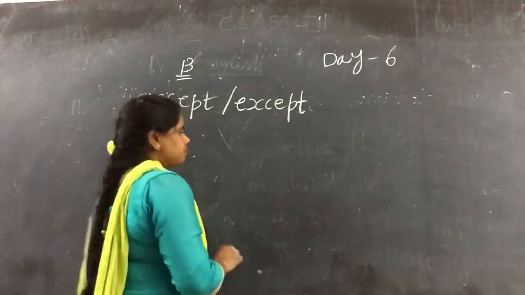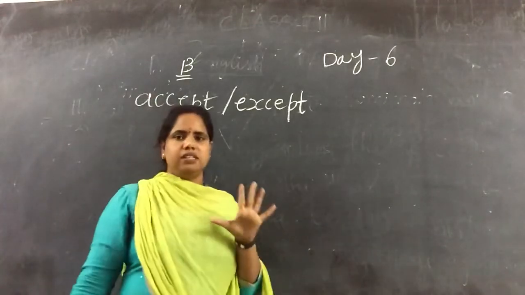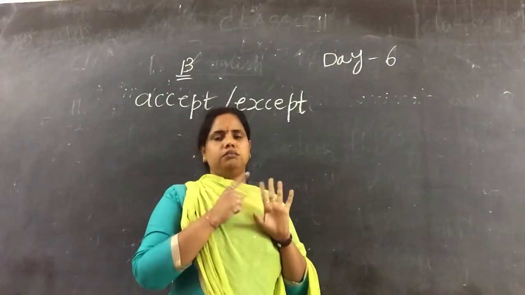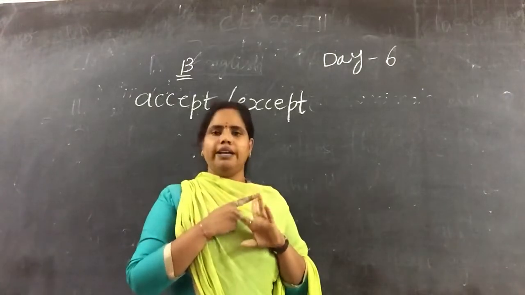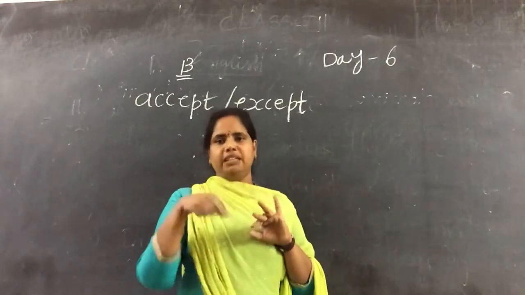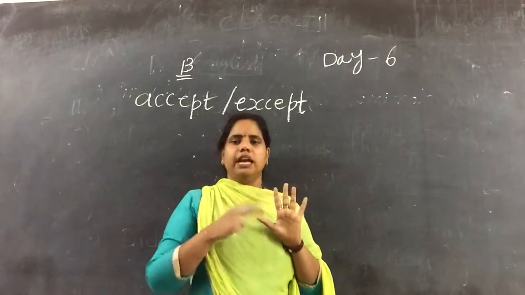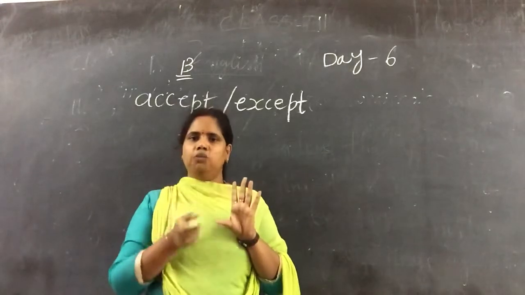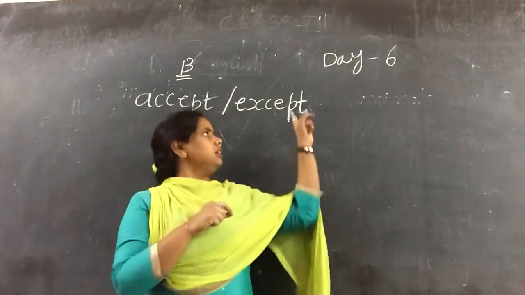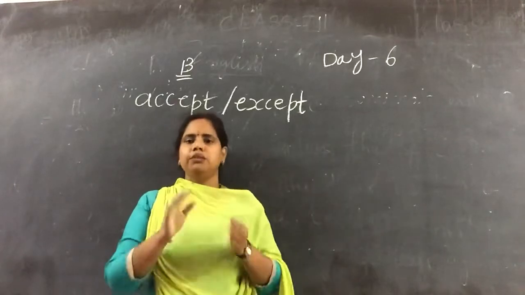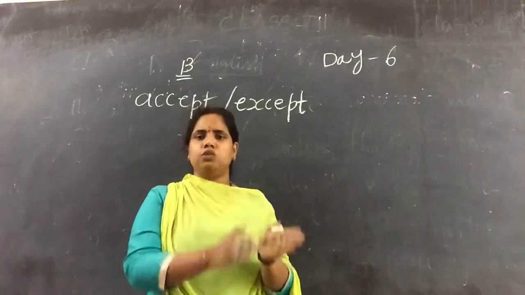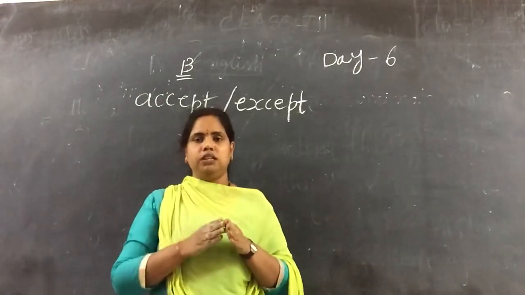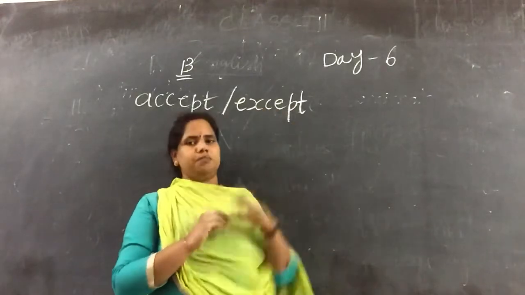See, if there are about 5 flowers in one bouquet, okay? 5 different flowers. Red, blue, and orange, white, and some other green color. These 5 roses, and you will be choosing only 4 roses, leaving one thing. When we leave one thing and choose other things, that is known as except. Am I clear, children? When we choose something, leaving one or the other things behind, that word is for that. The word is except.